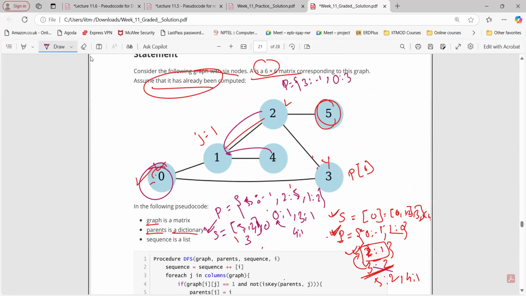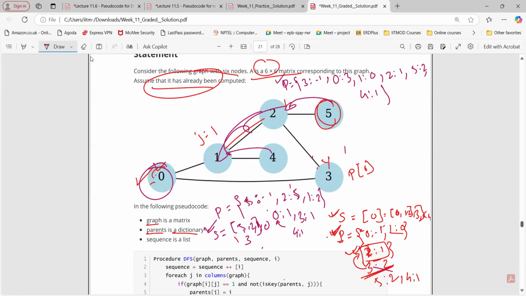Then 1 is to 0. Then 1, 0. Then from 1? 2 is to 1. Then from 2? 3 we cannot go, it is already present, right? Yes, sir. So we'll go to 5. So 5 is to 2. So we have 3, 0, 1, 2. 4 is remaining, right? Yes, sir. So we'll backtrack, 4 to 1, right? 4 is to 1. Yes, sir. This is what we got.